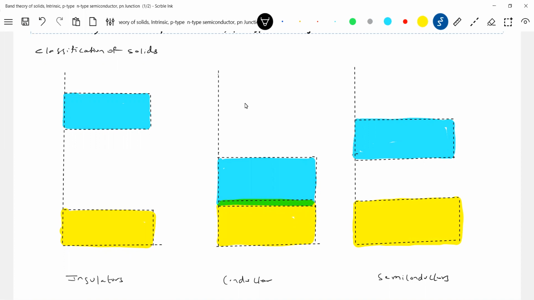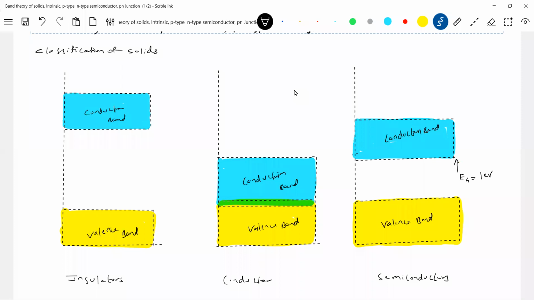This is called the conduction band. So the energy gap here is around 1 electron volt approximately.